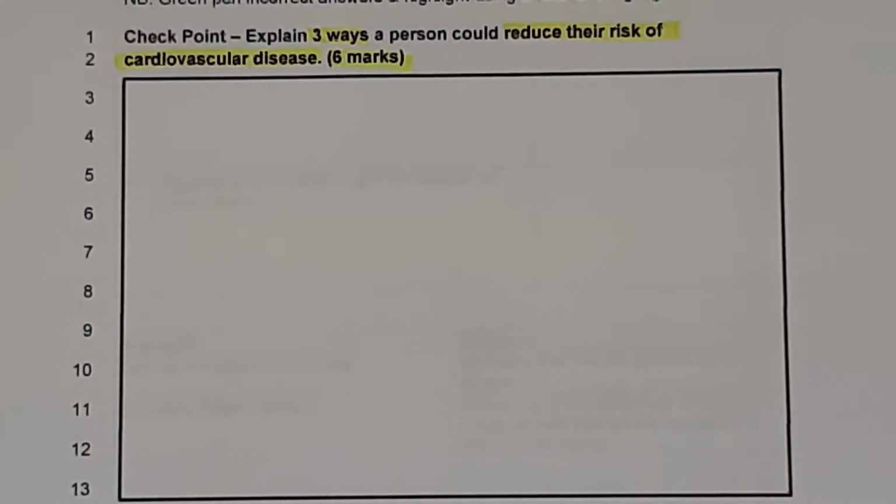Okay, so in order to get 6 marks, you need to make 6 really solid statements. Sometimes a statement that you think might be worth 2 separate marks, you might only get 1 mark for from the examiners. So I strongly recommend that you write at least 6 separate points, maybe even as many as 10 or 12. And you want to explain why you're doing each of your suggestions. So if you want to say they should do something, explain why they should do that. Why does that reduce their risk? So I want you to have a go at this, please. Pause the video whilst you do that. This should take you a good 5 minutes or so, maybe slightly longer.